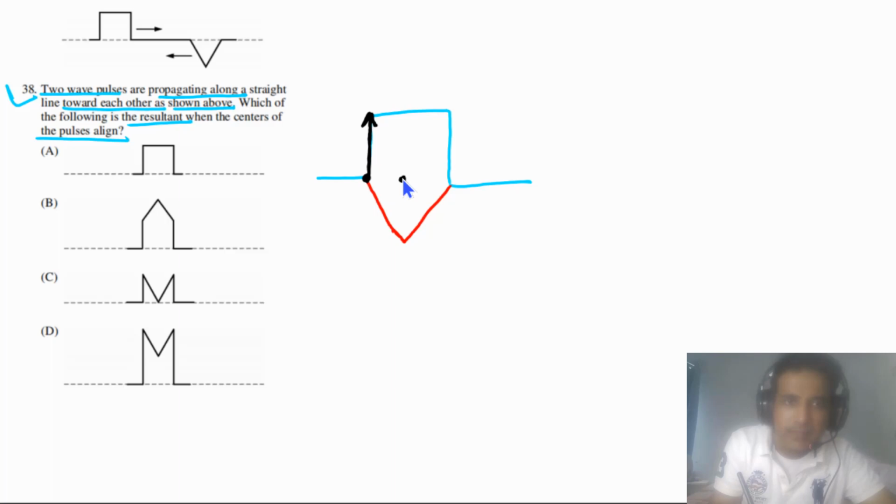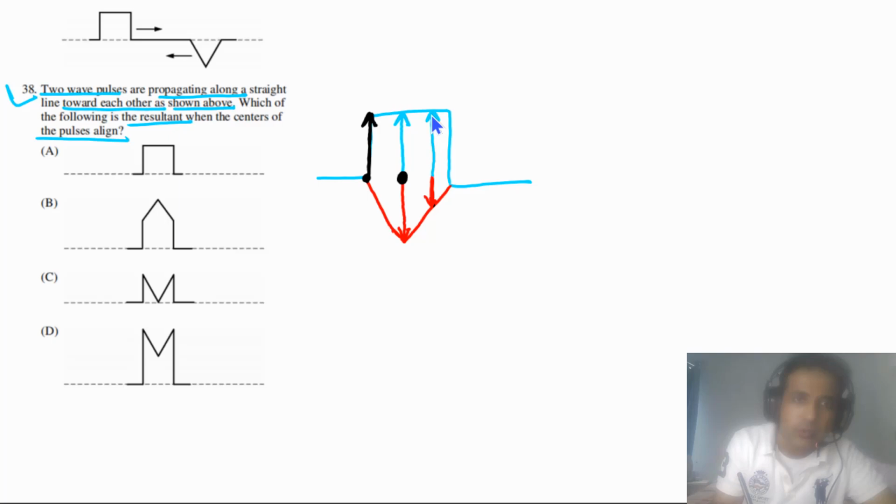Now if you look at the center point, we can use two different colors. This one has negative displacement, and the top one has positive displacement, but they have the same magnitude and are in opposite directions. So the resultant displacement has to be 0, so this point has to be at 0. We can also take another point, let's say here. So we can draw the arrow from the equilibrium. This is negative displacement, and we have the positive displacement here.